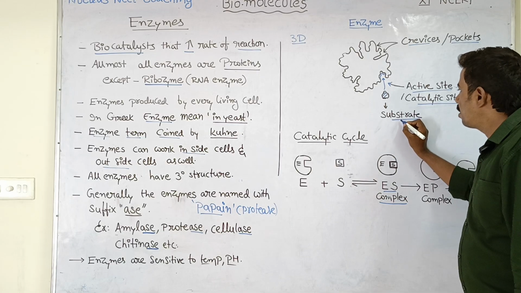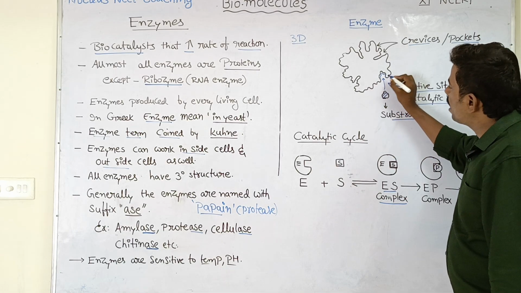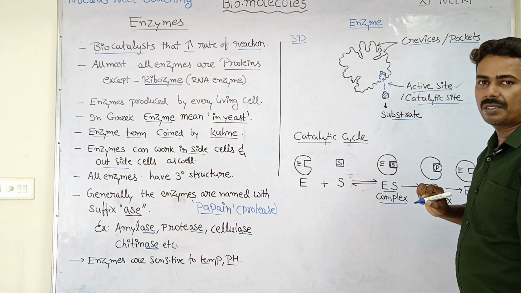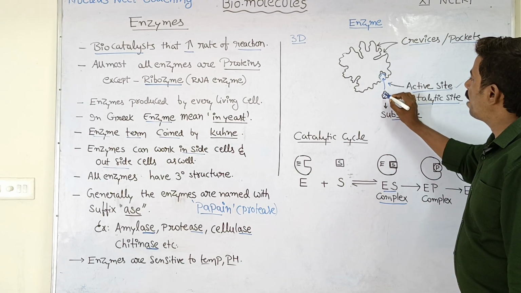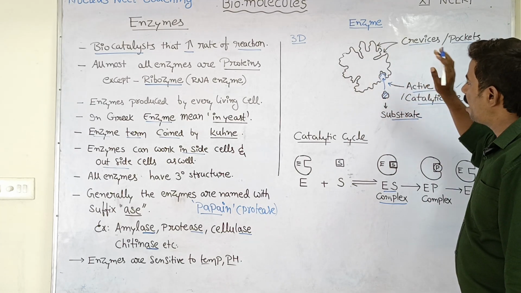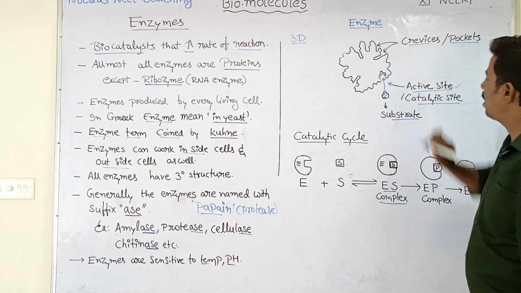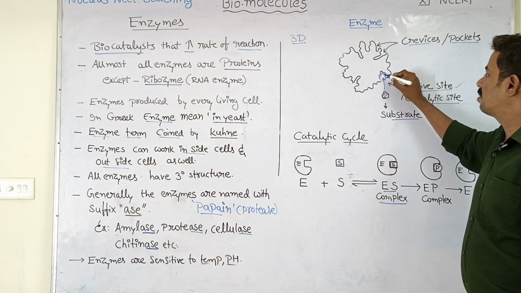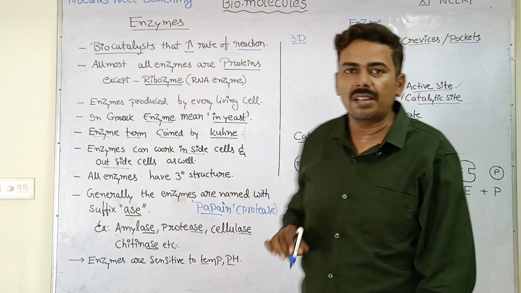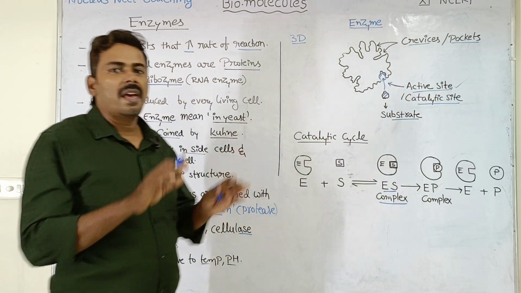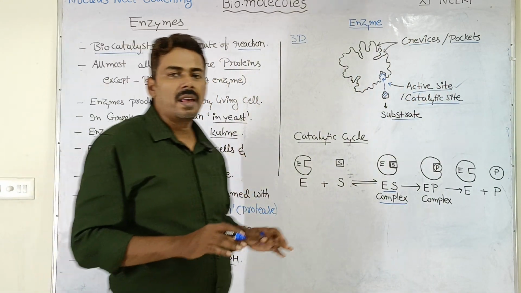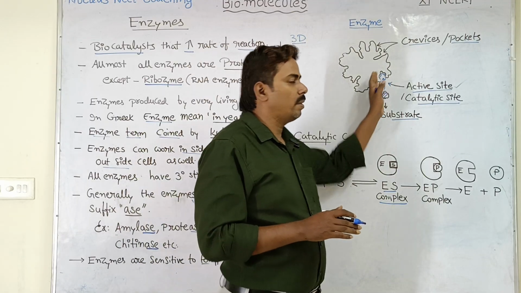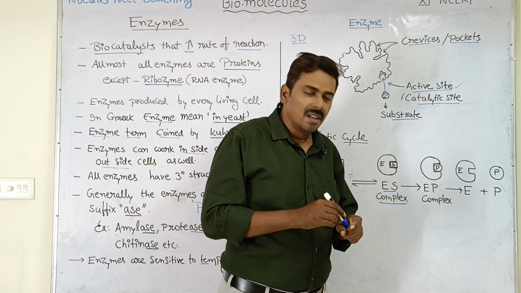The substrate molecule can bind to the enzyme in this particular place called the active site. Okay, so it cannot bind in any other place. It can bind only in this particular place called the active site. So this is the pocket which will be called the active site. Every enzyme will have an active site, otherwise called the catalytic site, which will allow the substrate molecule to bind to it. Understood the concept?